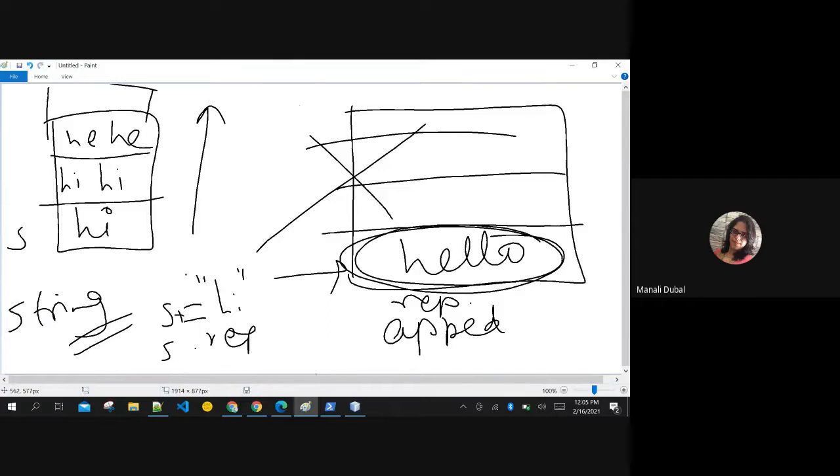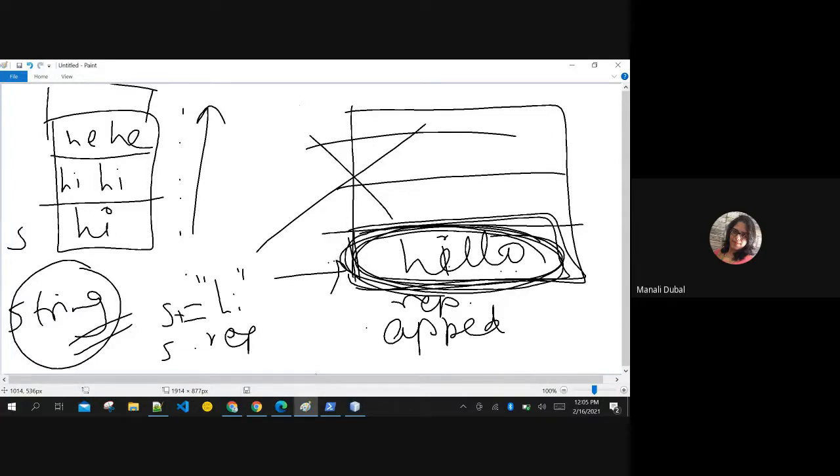You are creating multiple blocks in the stack if you are using String. But if you are using StringBuffer, it is one memory allocation only, and it is mutable. So you can change hello to hi if you want. You can append hi and hi again if you want. You can do whatever manipulation you want in the same block of memory.